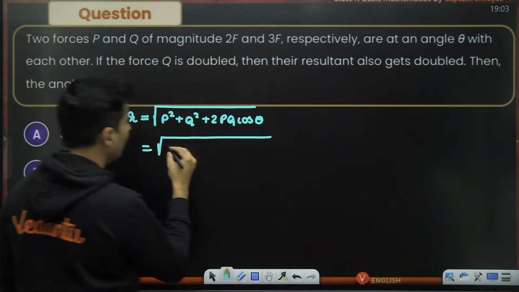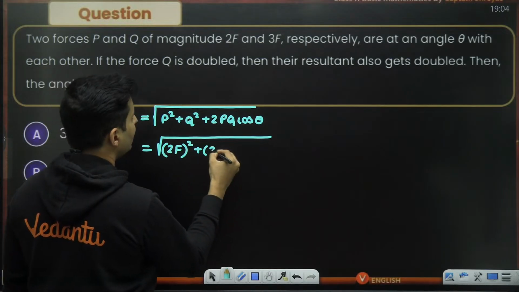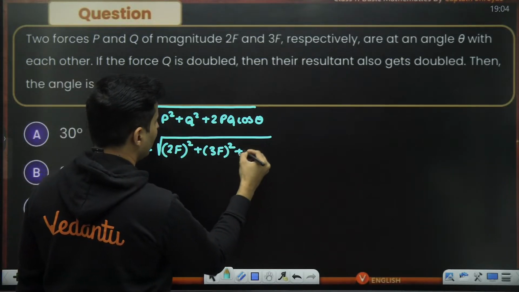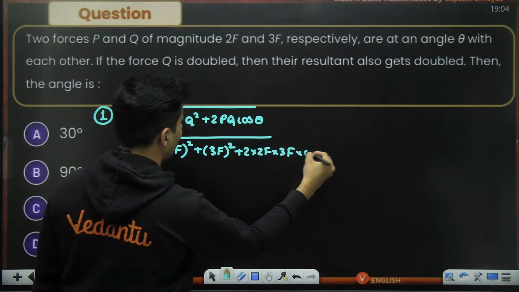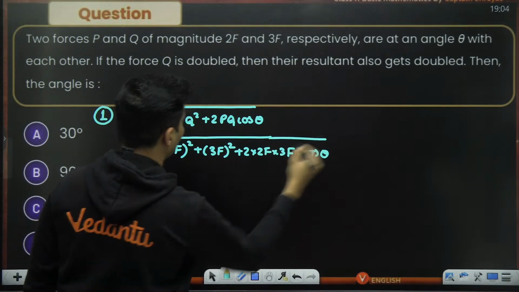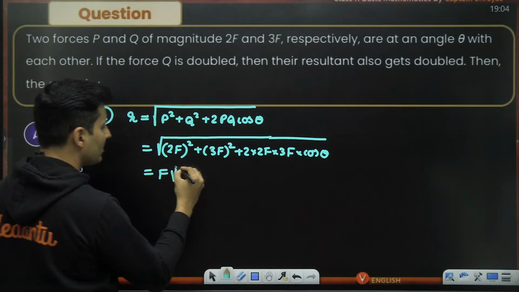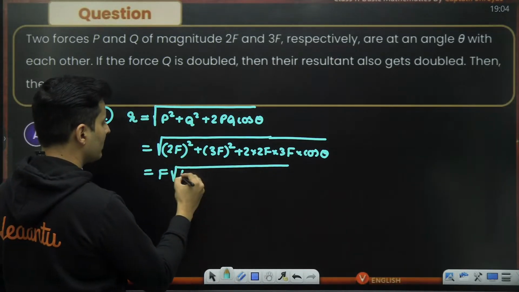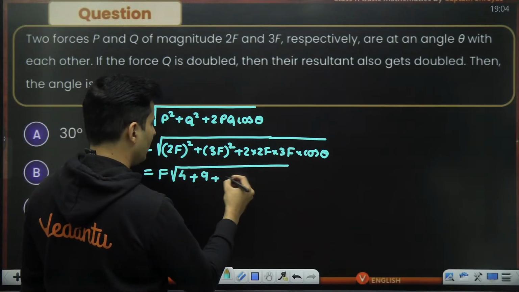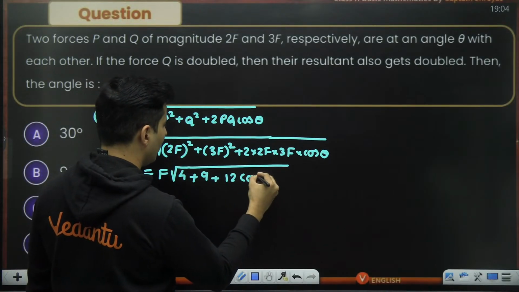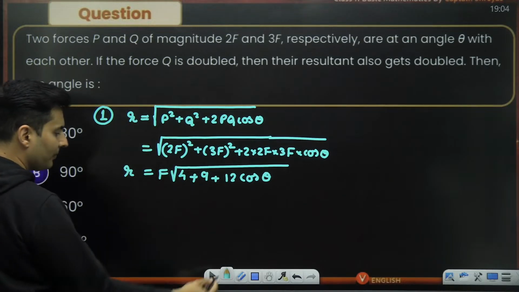So this will be nothing but the root of 2F whole square plus 3F whole square plus 2 multiplied by 2F multiplied by 3F multiplied by cos of theta. F is common everywhere, so when you take it outside the root, it will just become F. 2 square is 4, 3 square is 9, 2 2s are 4, 4 3s are 12. So 12 cos theta, that is the resultant in the first case.